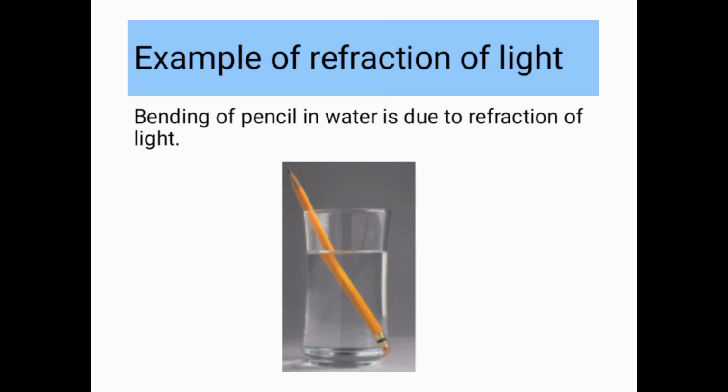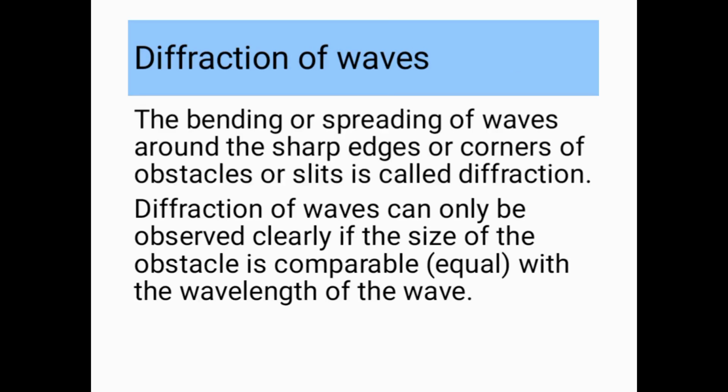Diffraction of waves. The bending or spreading of waves around the sharp edges or corners of obstacles or slits is called diffraction. Diffraction of waves can only be observed clearly if the size of the obstacle is comparable, equal, with the wavelength of the wave.